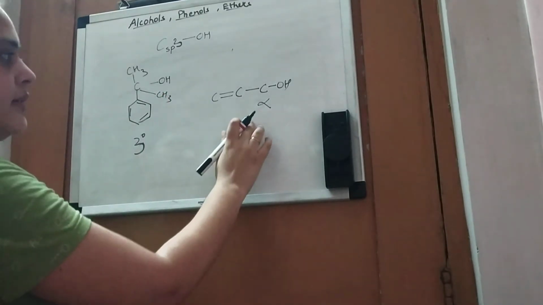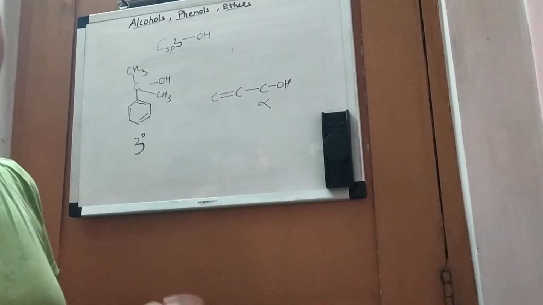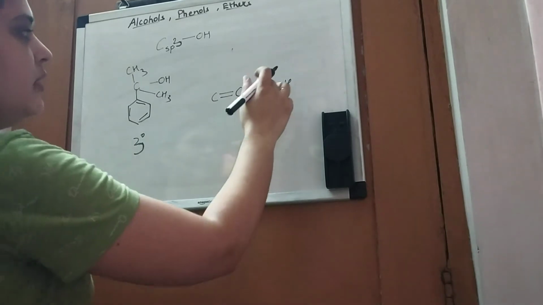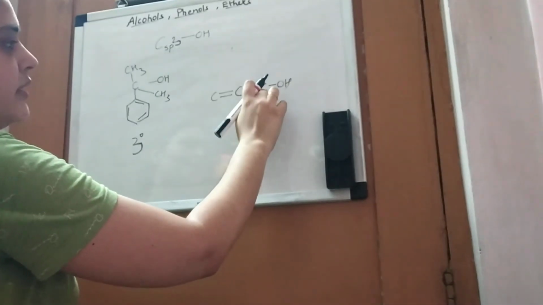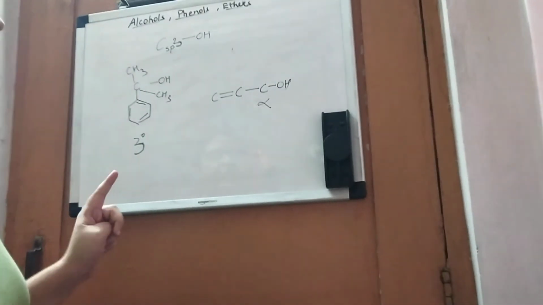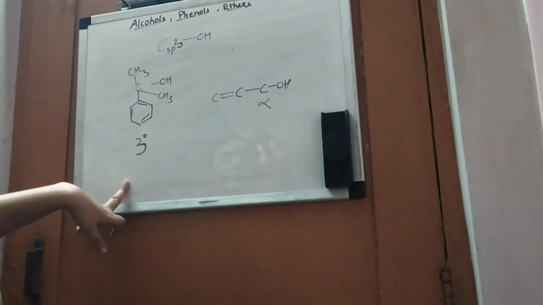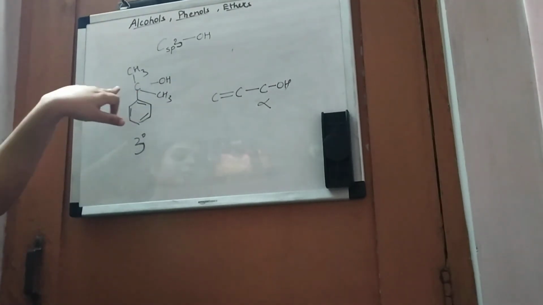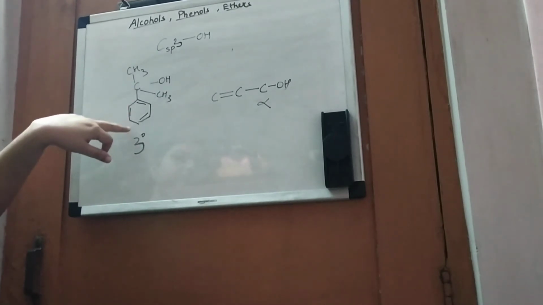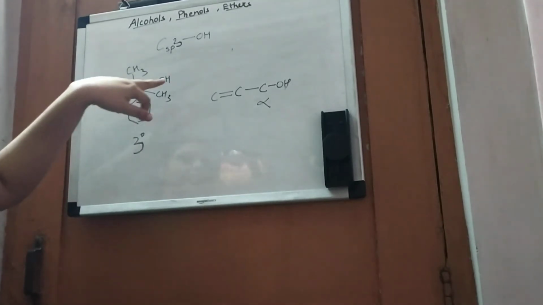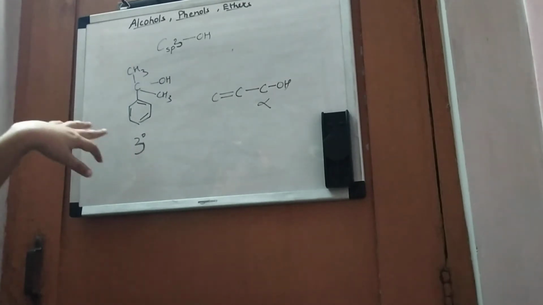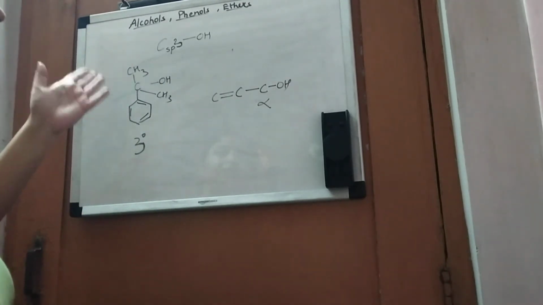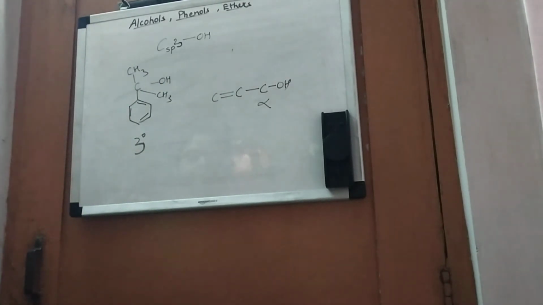So in this case also we have studied primary, secondary and tertiary based on the number of carbon atoms attached to this carbon. And then we studied about this system, benzylic system. Here the carbon atom is attached to benzene ring, to which hydroxy group is attached. And here also you can see the primary, secondary and tertiary cases.